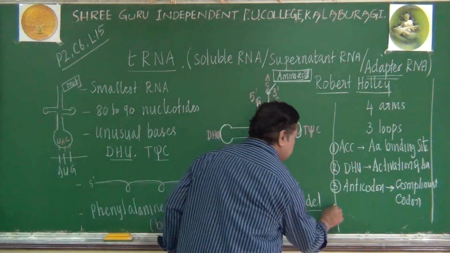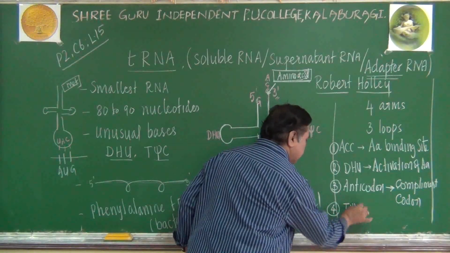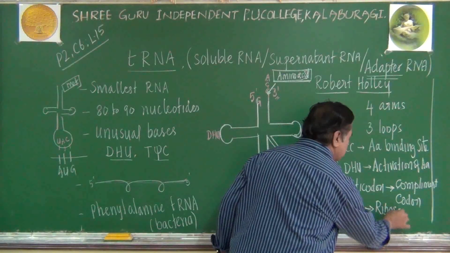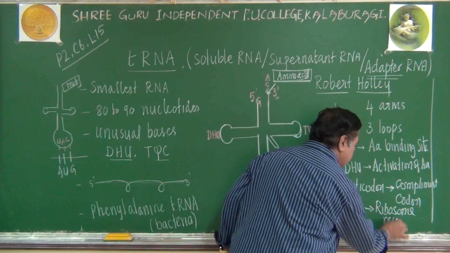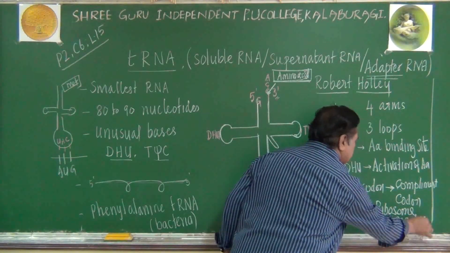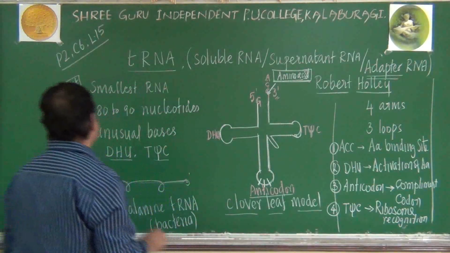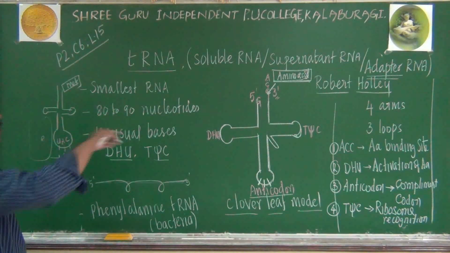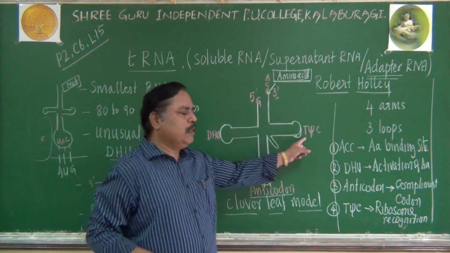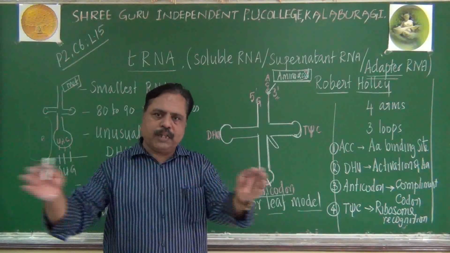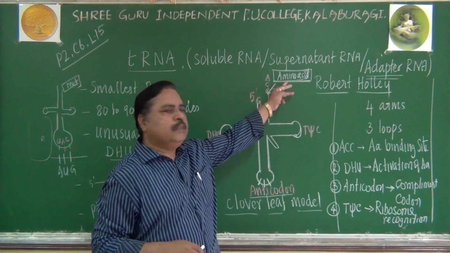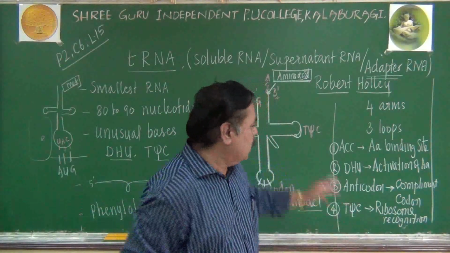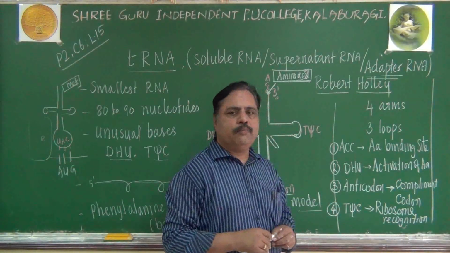Then what is the role of the T-Psi-C arm? The T-Psi-C arm will recognize the ribosome. Ribosome recognition is done by the T-Psi-C arm. In the cytoplasm, there will be many ribosomes. So which ribosome needs that particular amino acid? There are many factories. Which factory needs this particular amino acid? Which factory needs the particular raw material? That is recognized by the T-Psi-C arm.